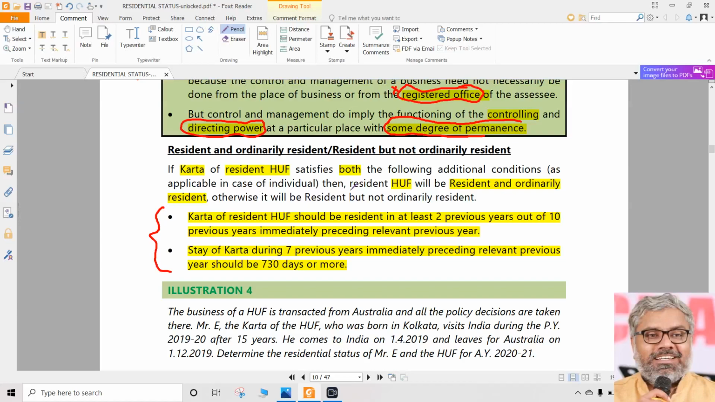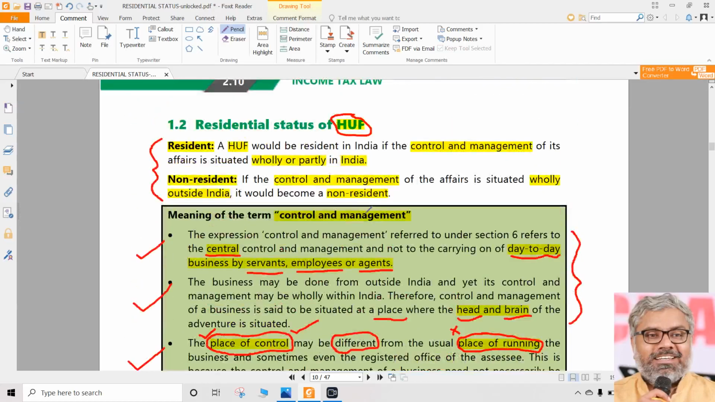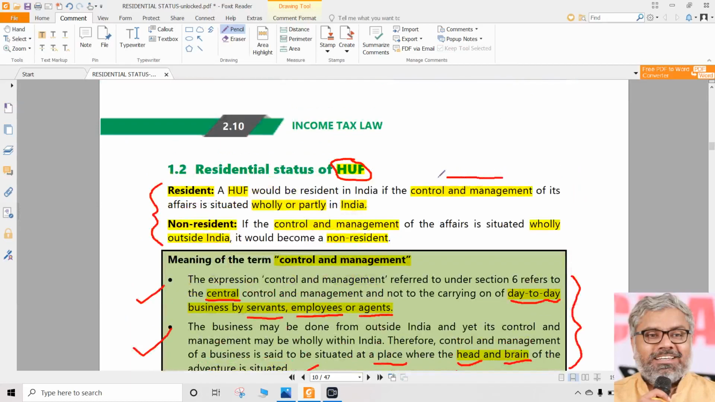Do you agree or disagree? Residential status of HUF depends upon the residential status of Karta. Agree or disagree? Absolutely disagree. No. Residential status of HUF does not depend upon the residential status of Karta. Please understand that. It depends on what? It depends upon control and management of its affairs. It does not depend upon the residential status of Karta.